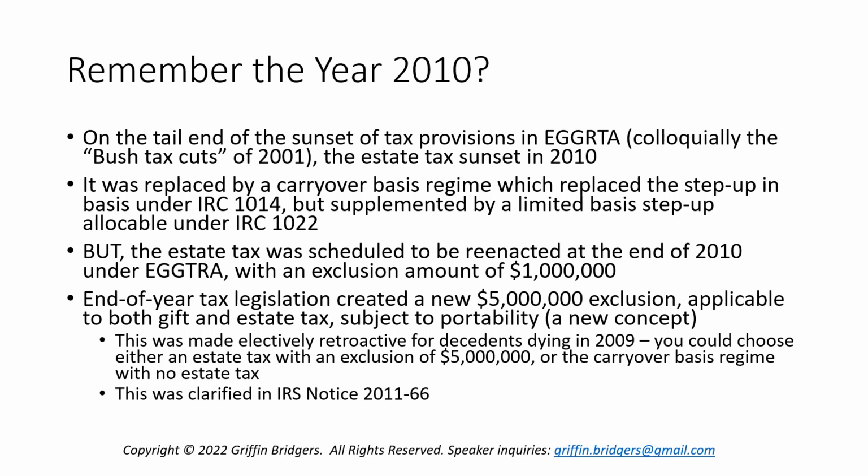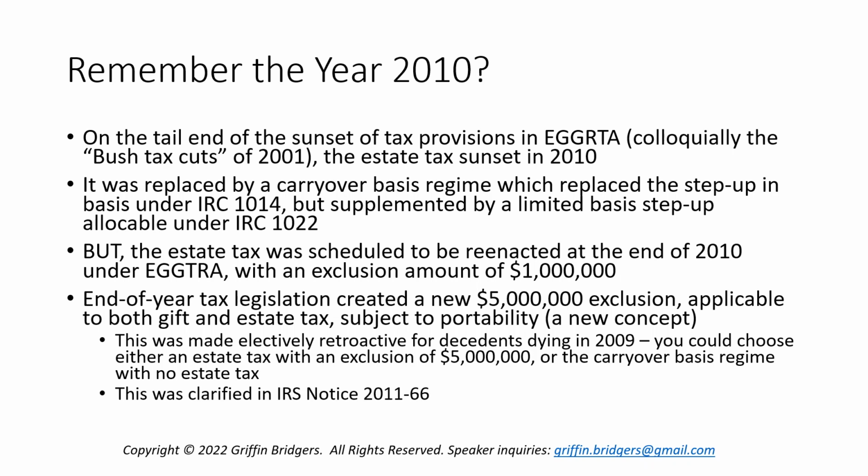And this change was made electively retroactive for decedents who died in 2010. So, and that should say 2010, not 2009 on the slide. So effectively, it meant you could choose either an estate tax with an exclusion of $5 million if you died in 2010, or a carryover basis regime with no estate tax, but using that limited basis step up under Code Section 1022.